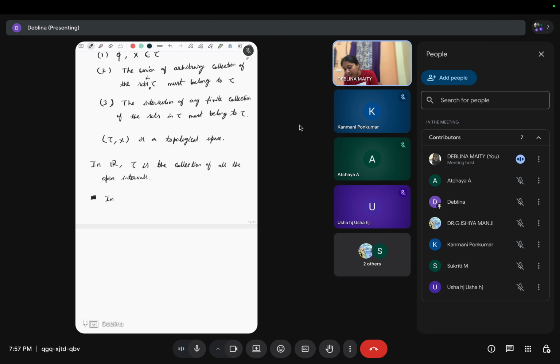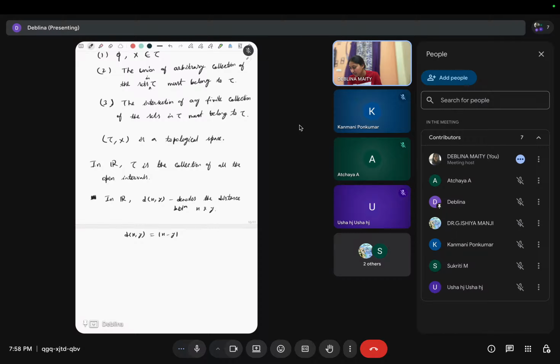So in R, the Euclidean distance is what? d(x,y) denotes the distance between x and y, right? So in R, this d(x,y), the distance between x and y, is defined by the modulus of x minus y, right?